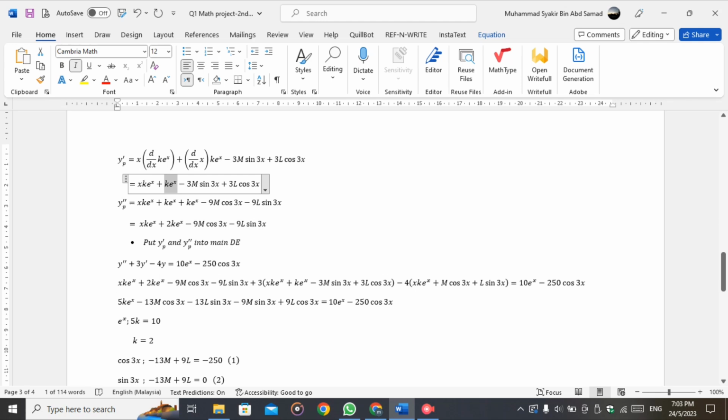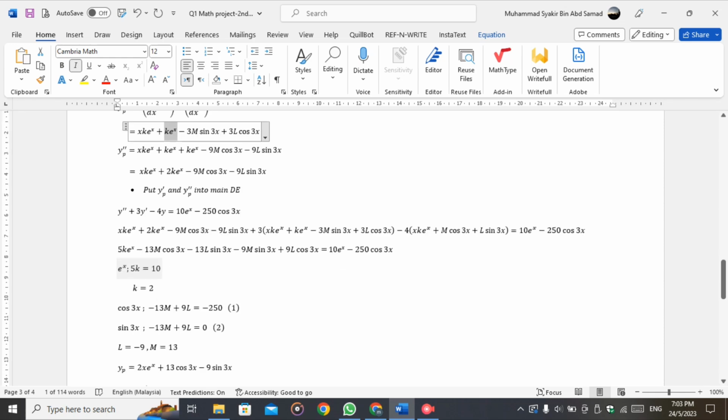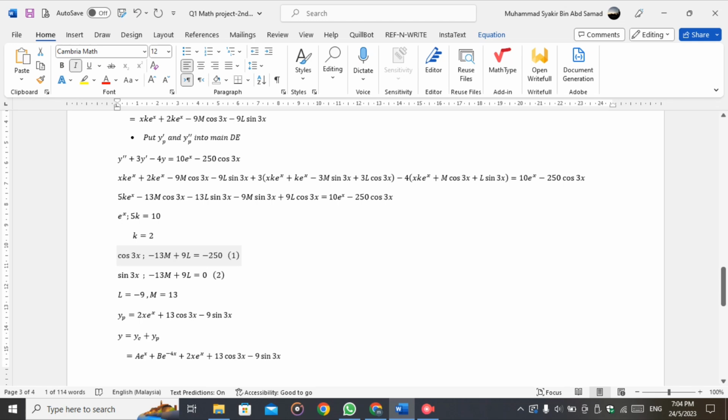And then we do the equation. We put in the same variable, where first we put it in e to the power of x. We get 5k equals to 10 and we get k equals to 2. And then we put in the same variable cos 3x.